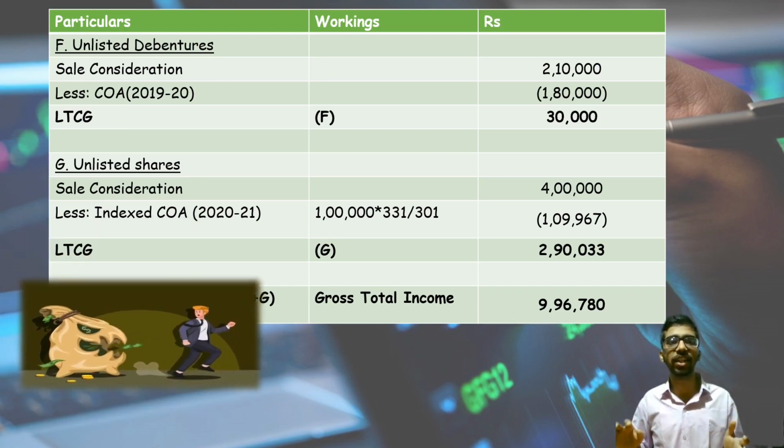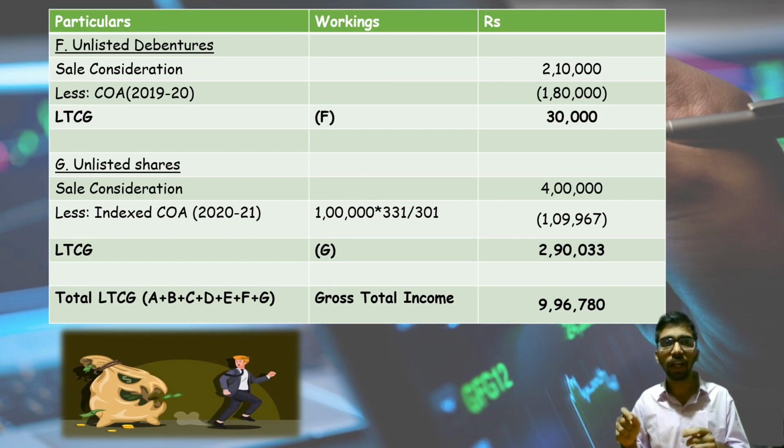Okay. Unlisted shares. Sale consideration is 4 lakh. Indexed cost of acquisition, indexation benefit will be given: 1 lakh into 331 divided by 301. 301 is the cost inflation index during 2021. 1 lakh of 2021 is now equal to 1 lakh 9,967. If you deduct from 4 lakh, long-term capital gain comes around 2 lakh 90,033 rupees. If you add all the long-term capital gain, gross total income will come around 9 lakh 96,780 rupees. This is the gross total income.